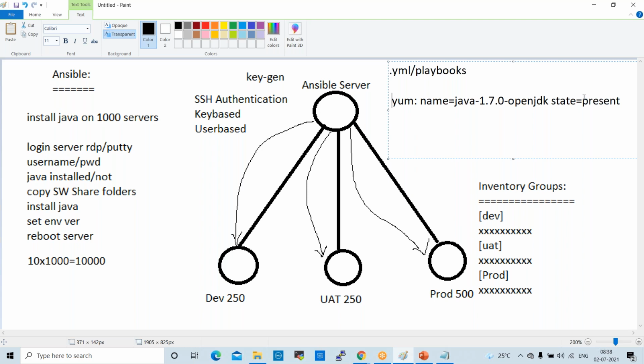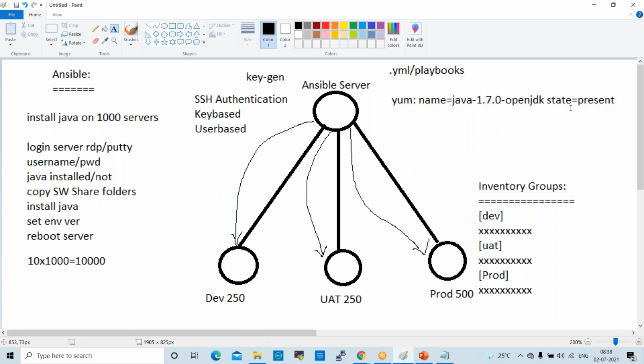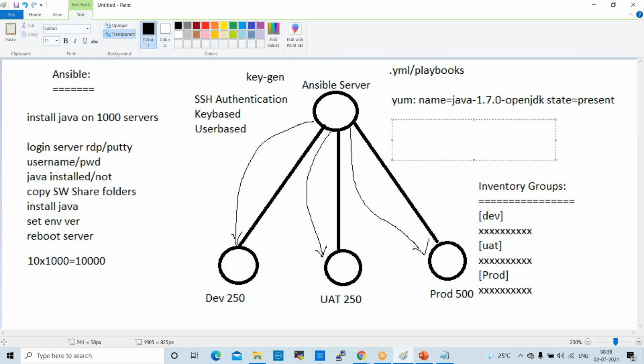To uninstall Java, in place of present, you can give absent to uninstall Java. So the same script we can modify. In place of present, we can give absent. Okay, and trigger the playbook. Once we trigger the playbook, Java will be uninstalled. Fine. So Java installation playbook we prepared, right? After that, we need to connect.